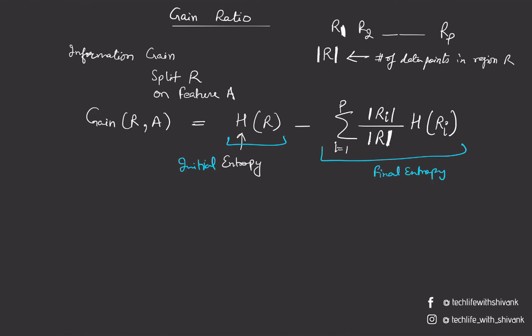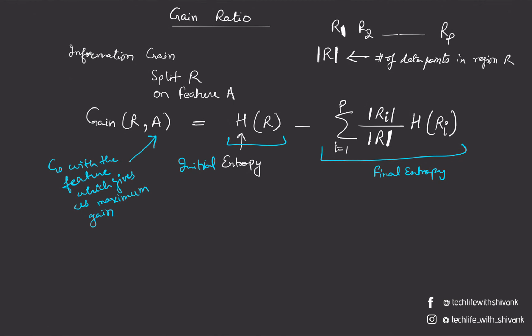So we go with the feature which gives us maximum gain, which means if we split on that feature, the reduction in the entropy is the highest. For binary trees this is fine, if we can split the node only into two parts.